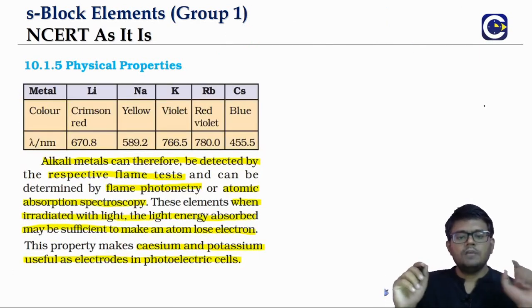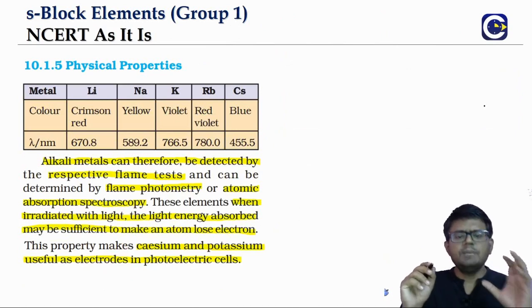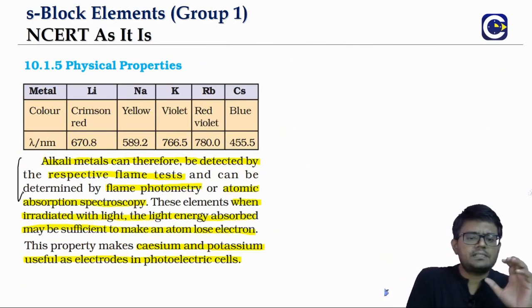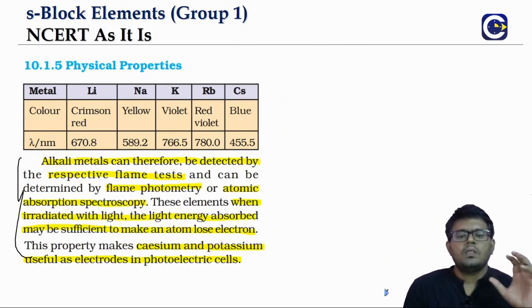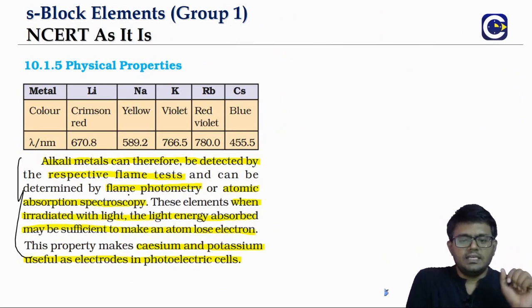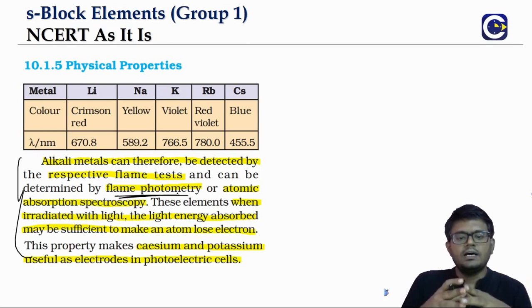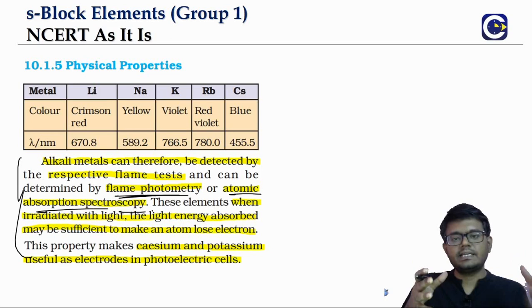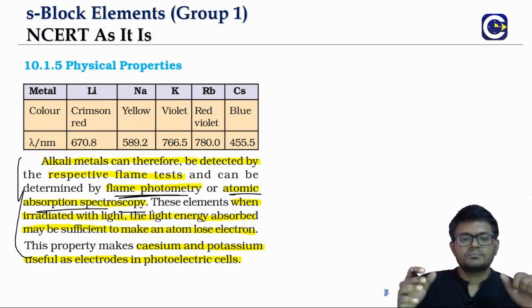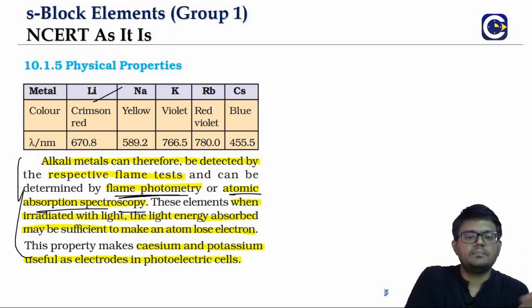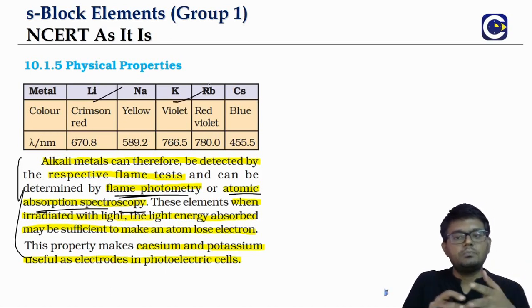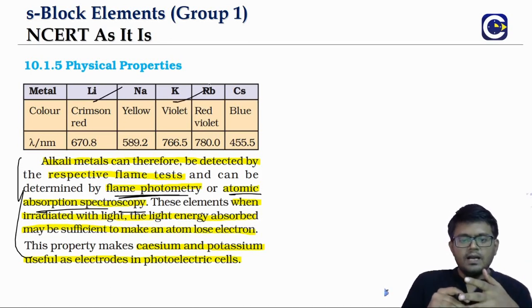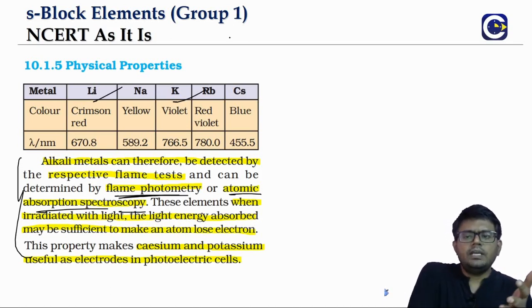Okay. Now the importance of this flame test is that it can be used in what we call flame photometry tests, or atomic absorption spectrometry. Using this we can detect the corresponding alkali metal. So if you get a crimson, it means what? It is lithium. If you get a violet, means what? Potassium, like that.